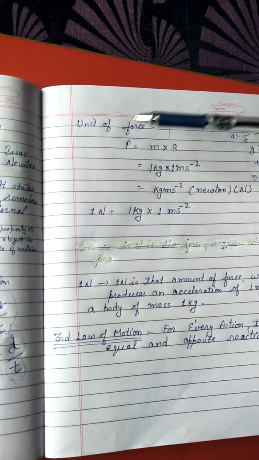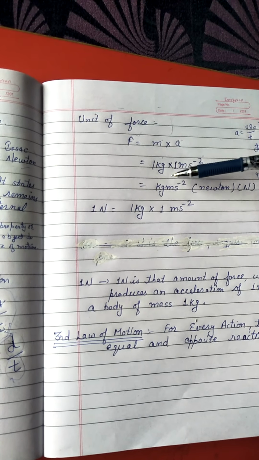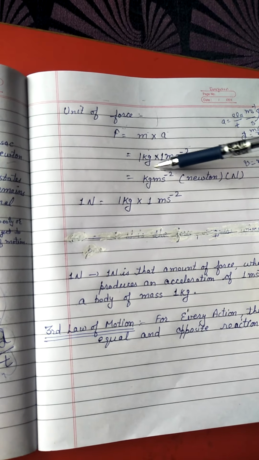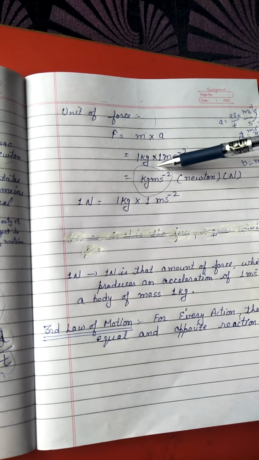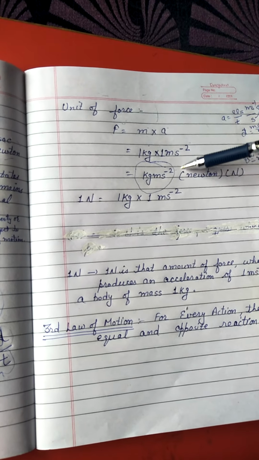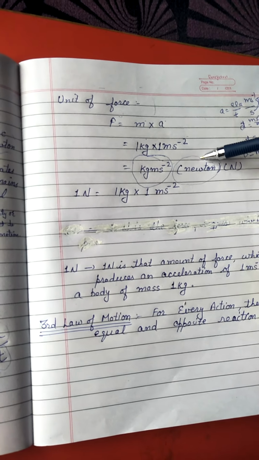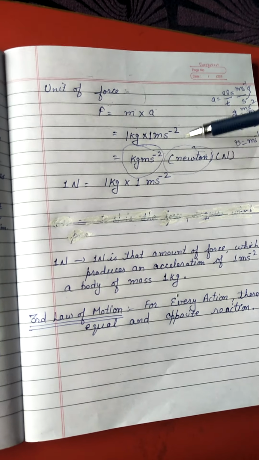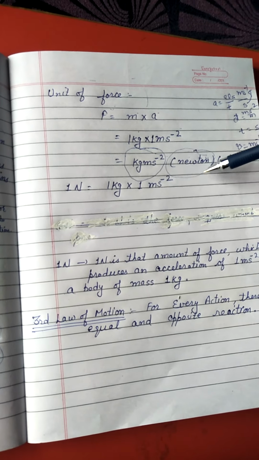So what is the unit of force? It is kg meter per second square. And this combined term, kg meter per second square, is known as Newton. As this law is given by Newton, the unit is also known as the Newton.